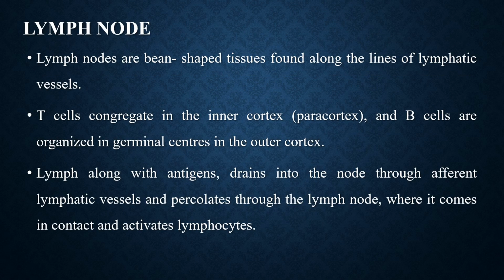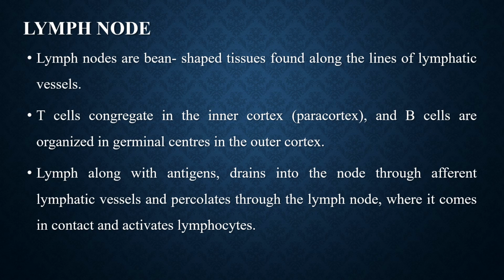The lymph nodes are bean-shaped tissues found along the lines of the lymphatic vessels. They act as filters that trap the germs that lead to activation of antibodies in the blood. There are around 800 lymph nodes found in our body, out of which 300 are found in the head and the neck region. Lymph nodes are also found in the armpits and the abdominal areas.